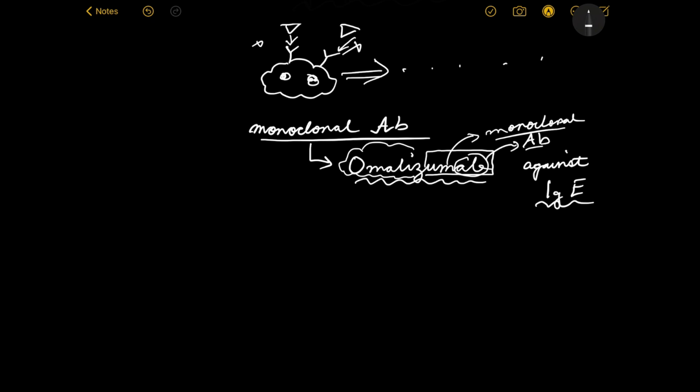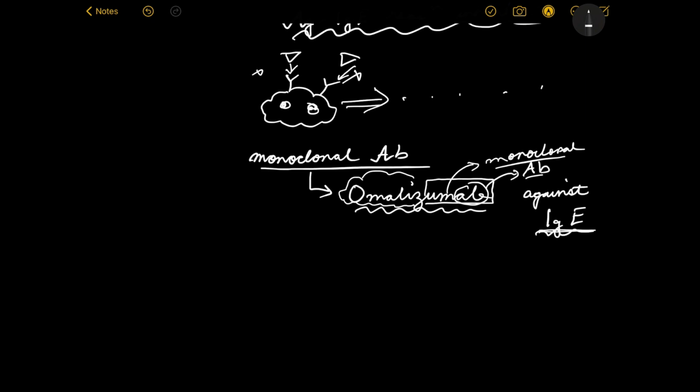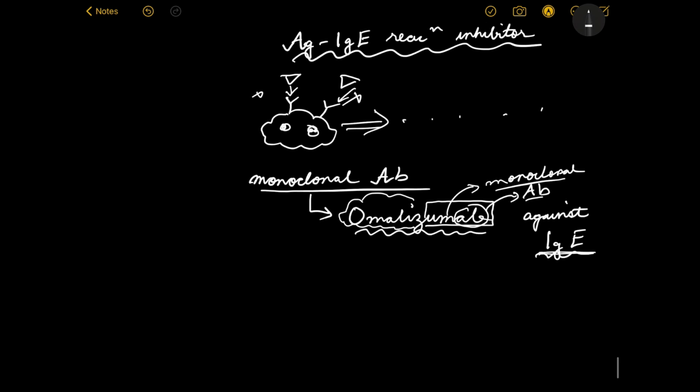So this is a monoclonal antibody which will bind with the IgE, and thus the antigen won't be able to bind with the IgE, and thus again the entire asthma inflammatory reactions will not occur.